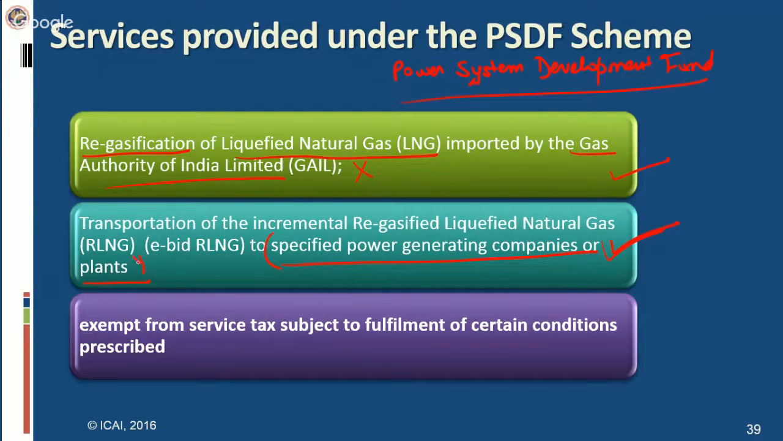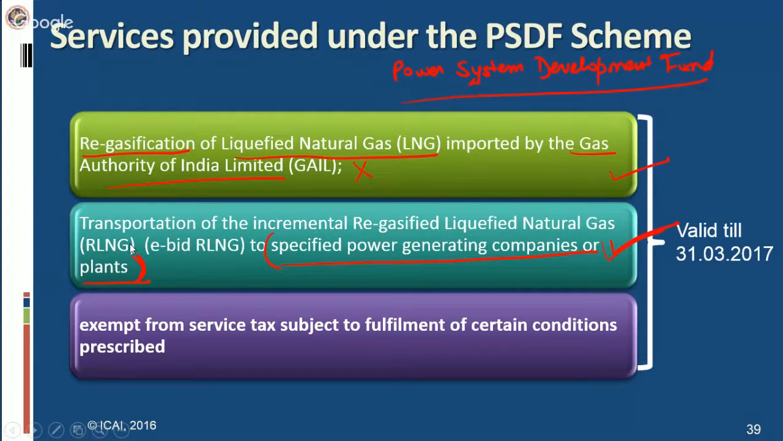These power generating companies have been specified in the annexure, and this exemption is valid till 31st March 2017, and it is applicable from 19th May 2015. So from 19th May 2015 till 31st March 2017, this exemption is valid.